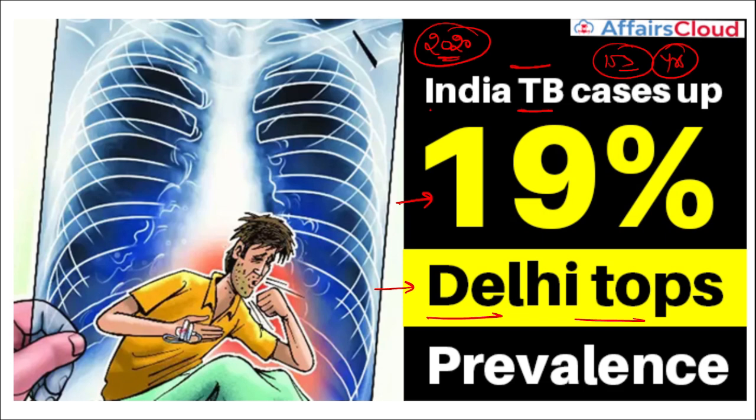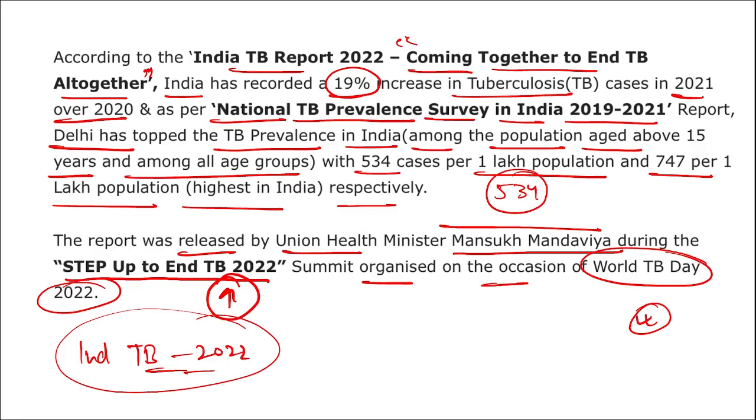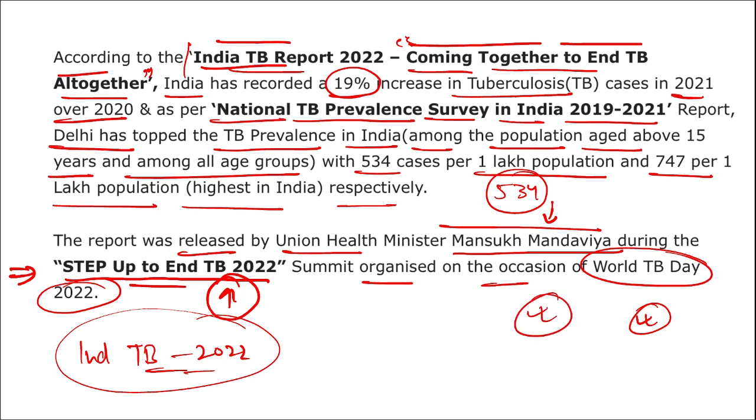If we revise, recently India's tuberculosis cases have risen by 19%, and in this Delhi has topped. This data was released in the India TB report. The name of the report is Coming Together to End TB Altogether. This report was released by our Union Health Minister Mansukh Mandavia during the Step Up to End TB 2020 summit that was organized on the day of World TB Day.